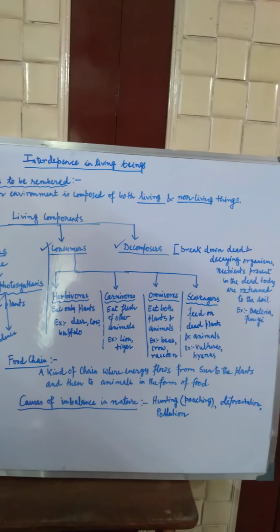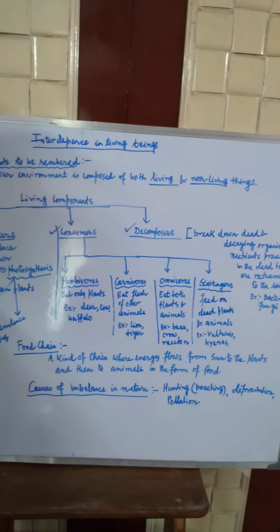actually depends on each other. So not only for the exchange of gases, but also for shelter, for their well-being, living, to make furniture from wood, or in the case of plants, for the dispersal of seeds. So all the way they depend on each other. We depend directly or indirectly on the living and non-living things of the environment.